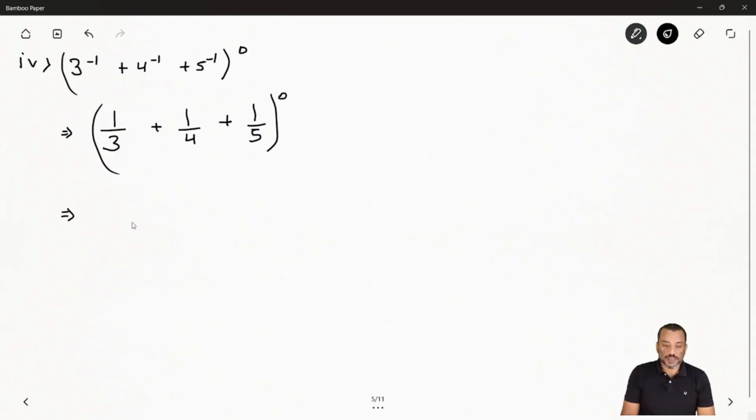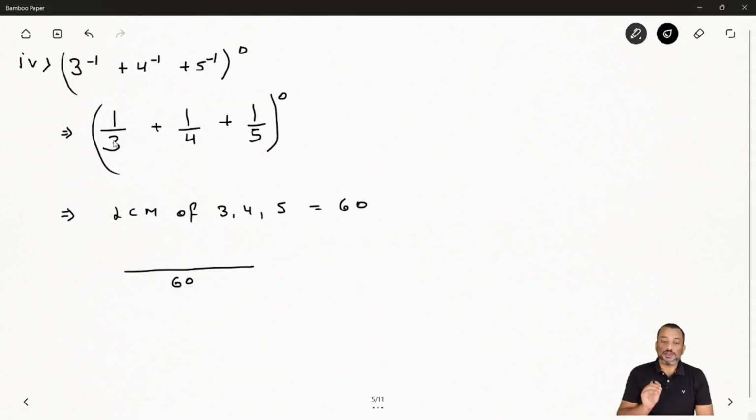The LCM of 3, 4 and 5 you will get as 60. Now you can convert them. 60 divided by the first fraction's denominator 3 gives 20. So 20 will multiply with the first fraction's numerator, which is 1.